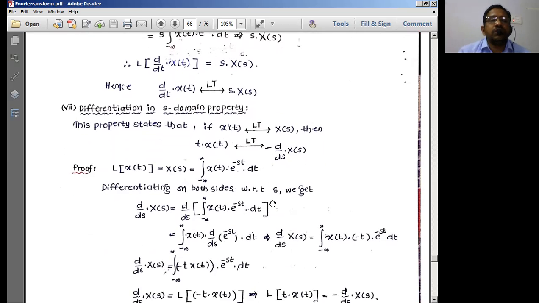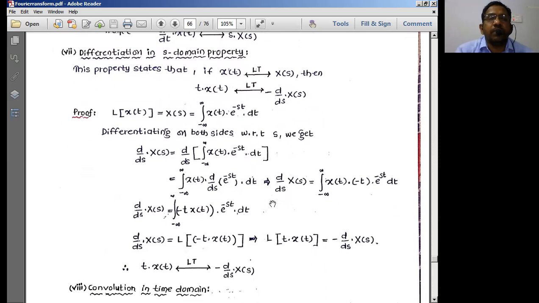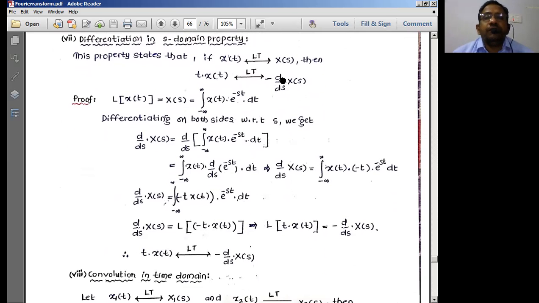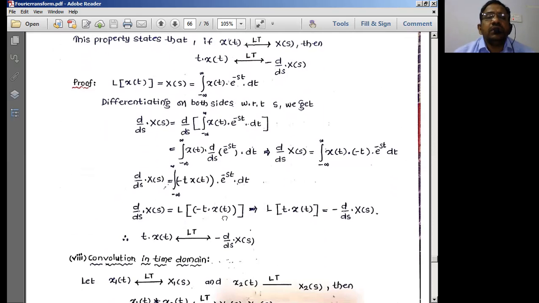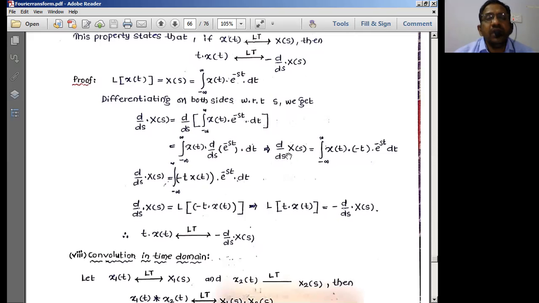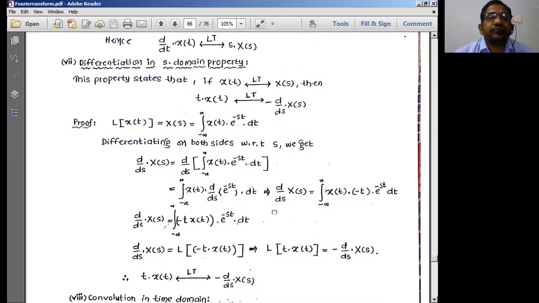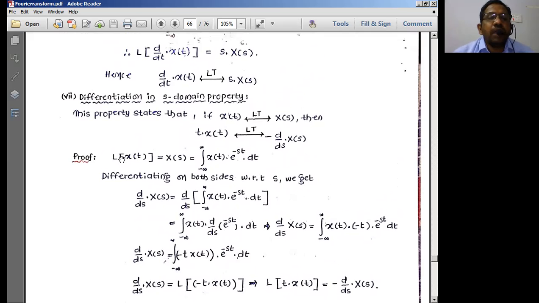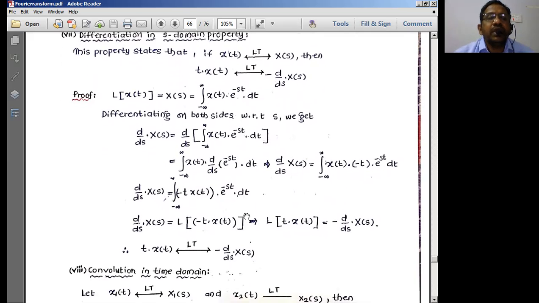The next one is going to be the differentiation in the s domain property. If you differentiate in the s domain, how is it going to be seen? t into x of t in the time domain. If you differentiate in the time domain, we see s into X of s. That means it is very easy to remember, right? It is going to be a vice versa kind of situation here. Well, Laplace transform of x of t is X of s, this is the equation we are going to have.